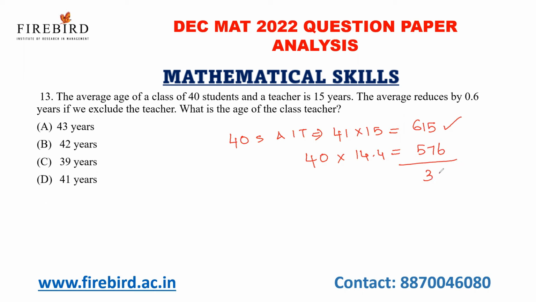So what is the difference? 39 years is the difference. So the age of the class teacher is 39 years. Now,